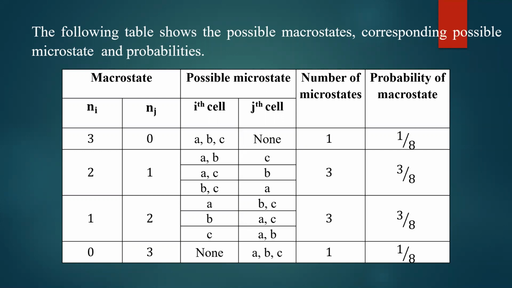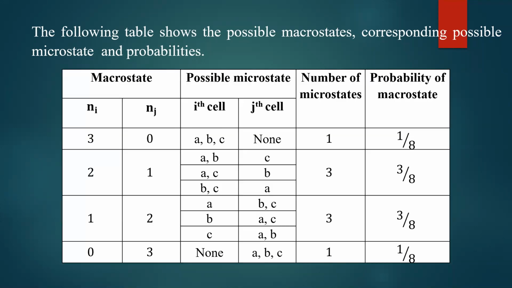Okay, now you find out what the thermodynamic probabilities are for different macrostates. How many macrostates are possible? How many microstates are possible? Take it as an exercise and do it yourself. I have shared the notes corresponding to microstate, macrostate, thermodynamic probability, etc. Just go through the notes. If you have any doubts, you can ask me at the end of the session.